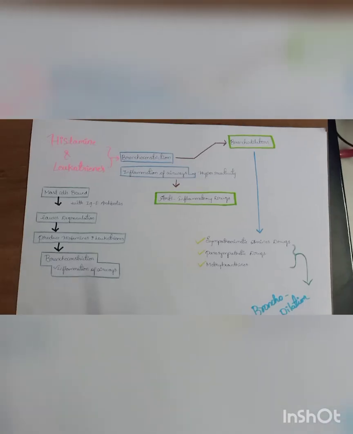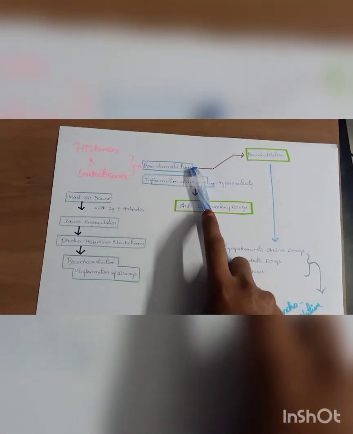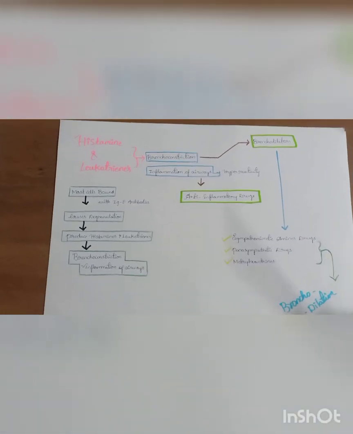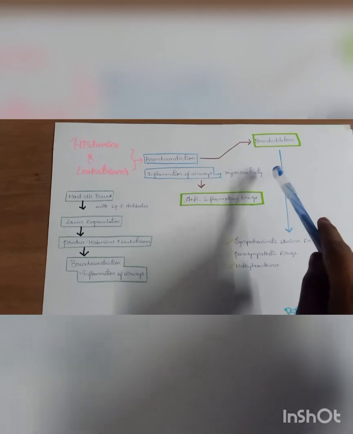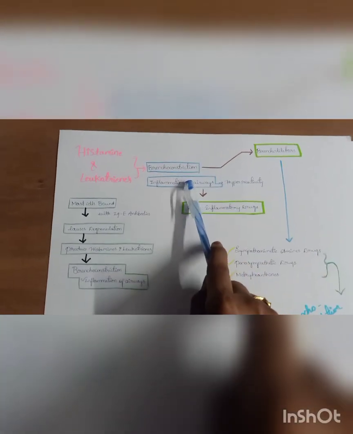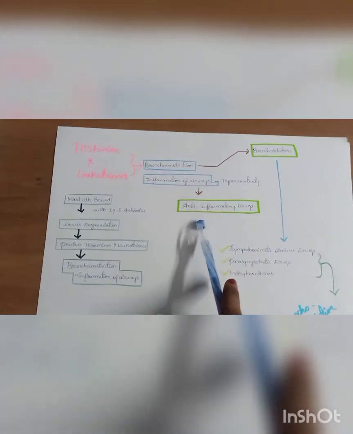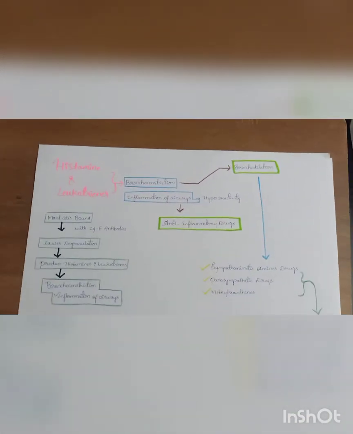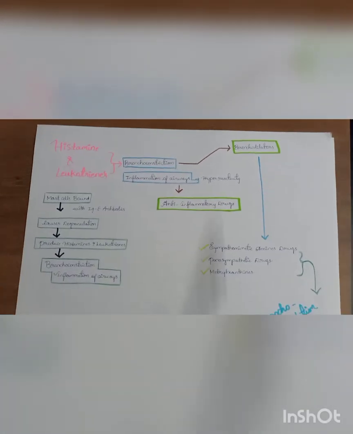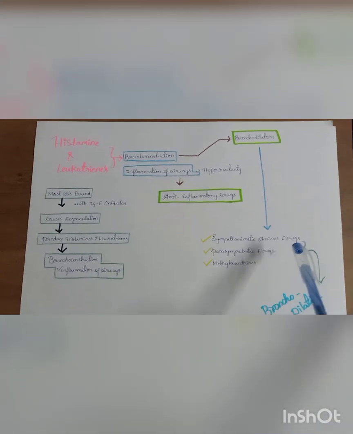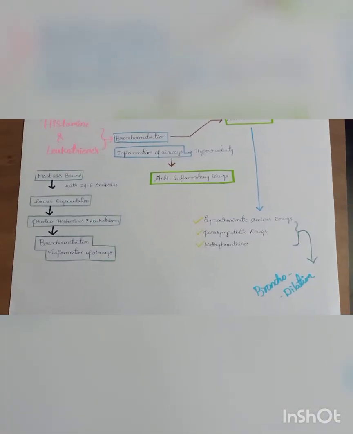Okay. So the histamines and leukotrienes formed from the mast cells cause bronchoconstriction. They not only cause bronchoconstriction, but also inflammation of the airways, which leads to hyperreactivity. So for the bronchoconstriction we use bronchodilators, and for the inflammation of the airways we use anti-inflammatory drugs. Among the bronchodilators, we have sympathomimetic amines, parasympatholytic drugs and methylxanthines. These 3 groups of drugs cause bronchodilation.